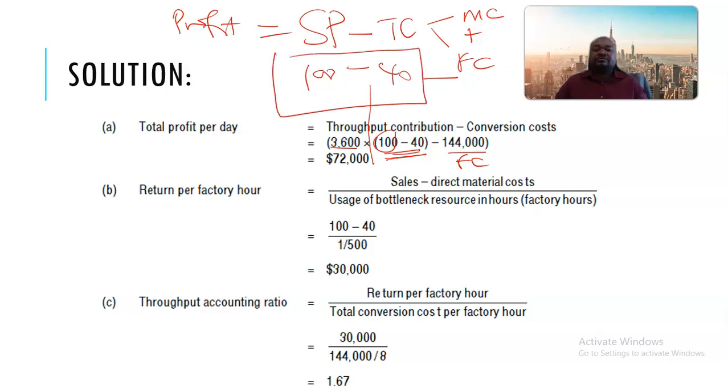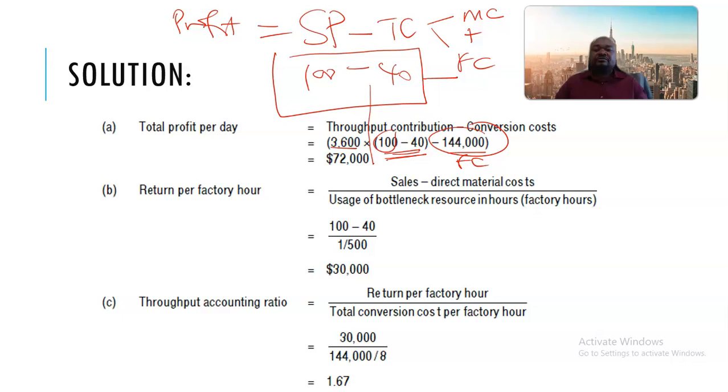this one, those figures are on a per unit basis, whereas the factory cost or the conversion cost are in total. So you then have to first bring these figures to the total, the 100 minus 40, then you get your 60.